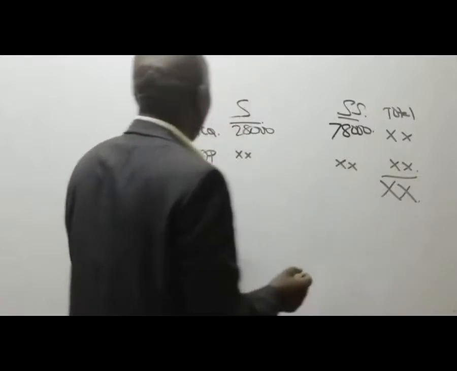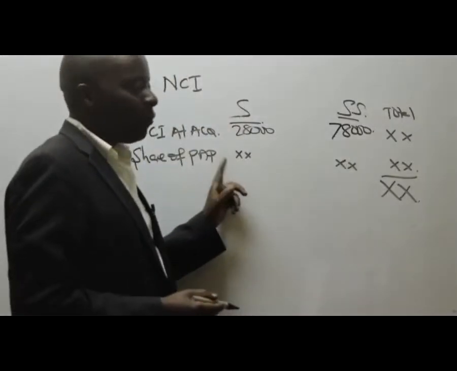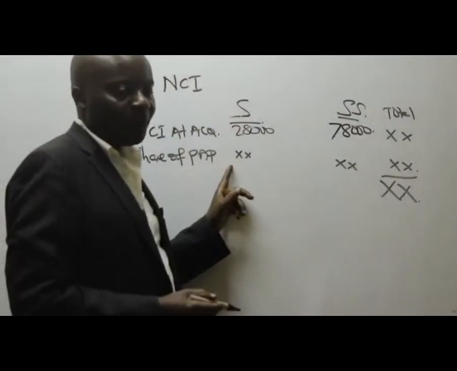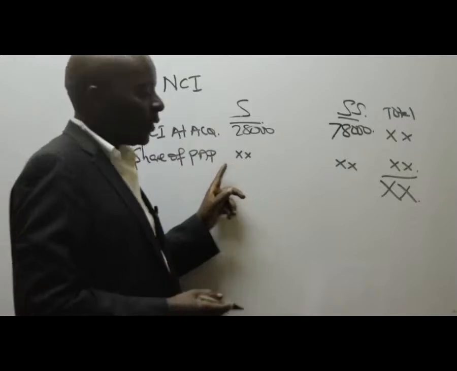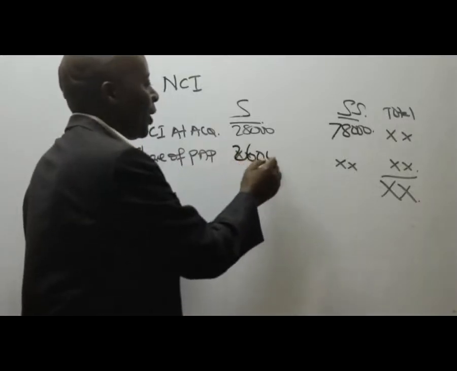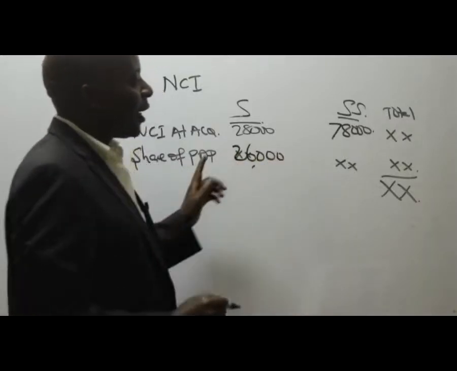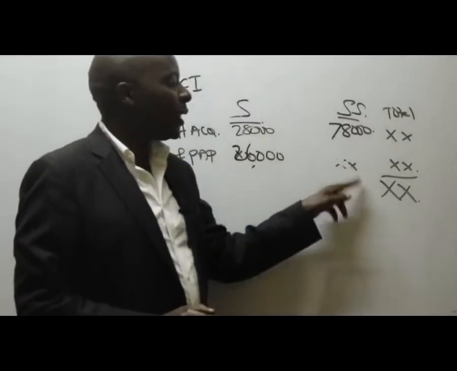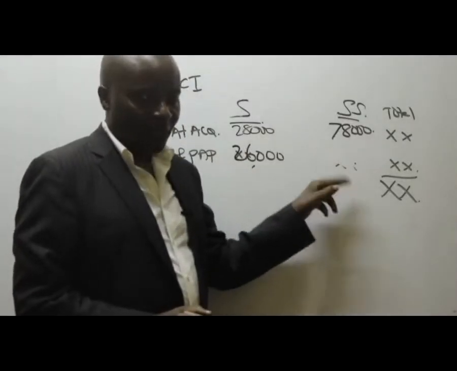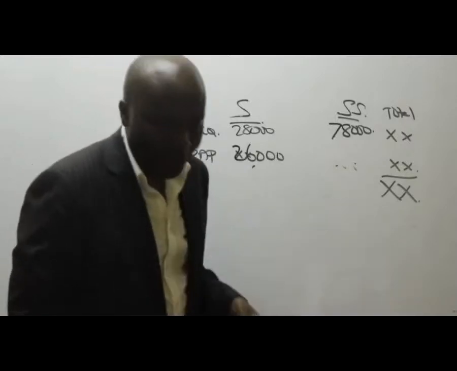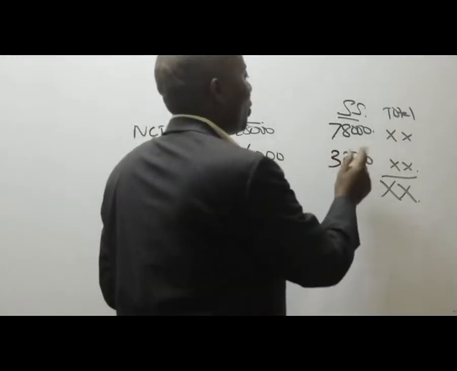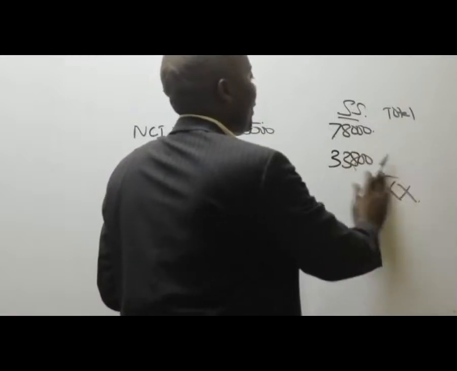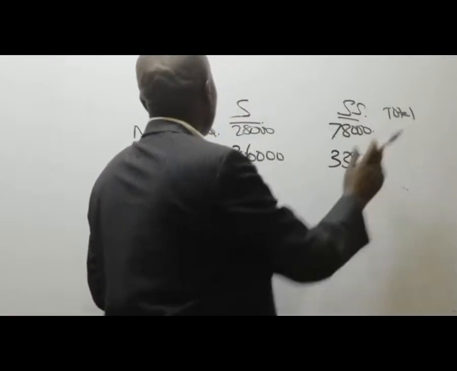How about share of PUP? We have the share of PUP. 26,000 for S. How about share of PUP for SS? Inakuja 33,800. So could you kindly give me these figures very fast?